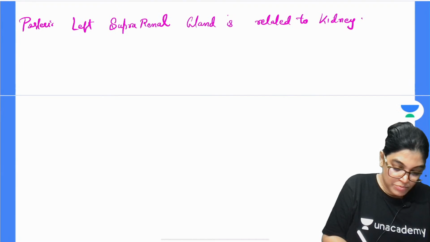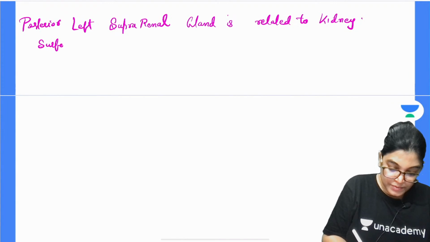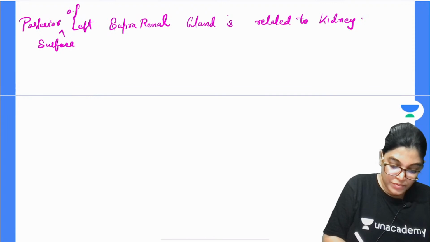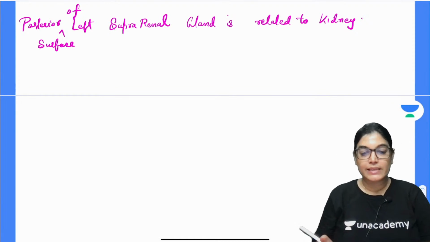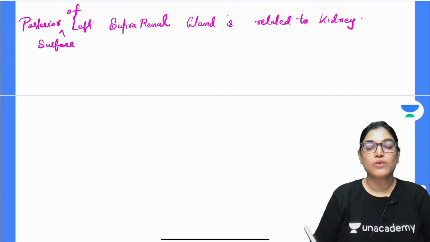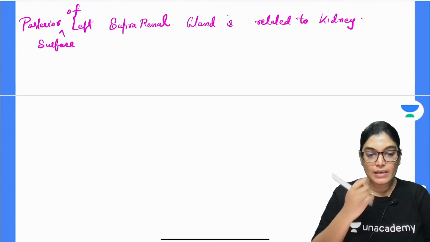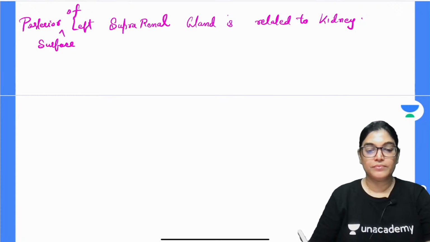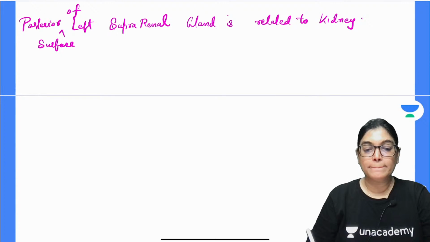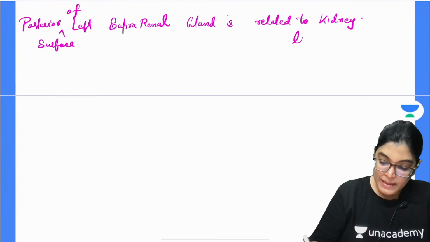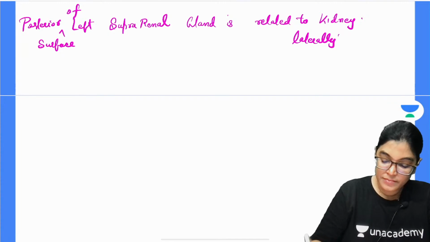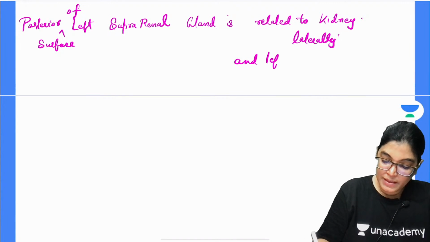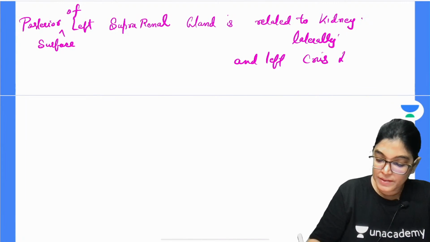Please note down: posterior surface of left suprarenal gland is related to kidney, and left crux of diaphragm medially.